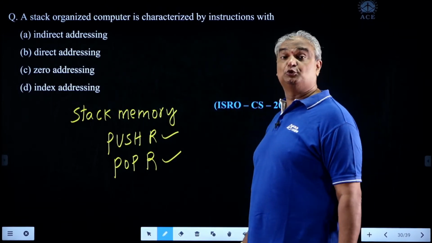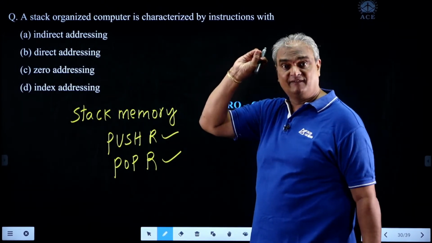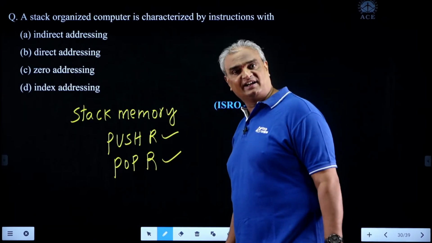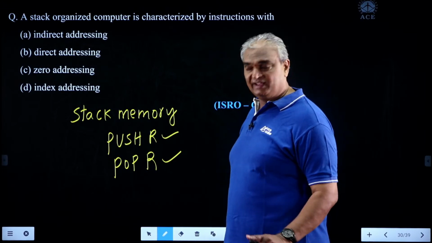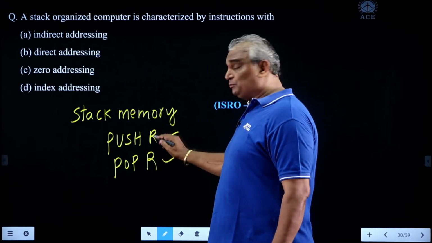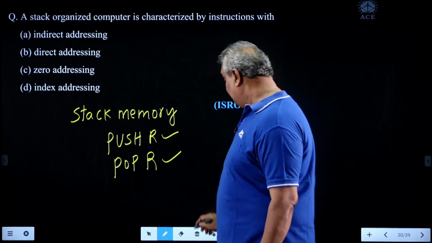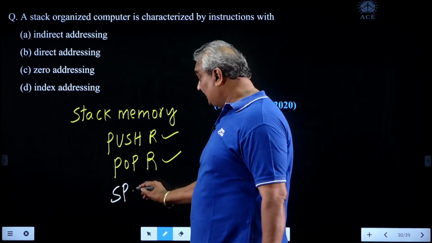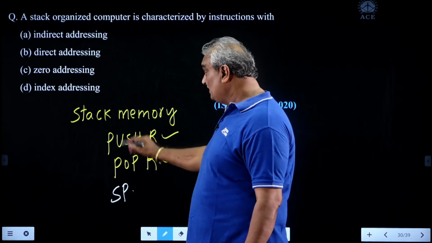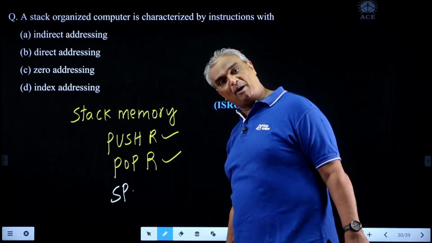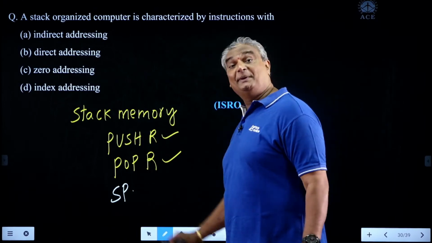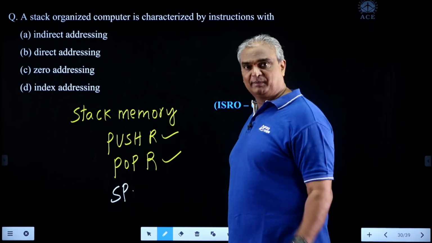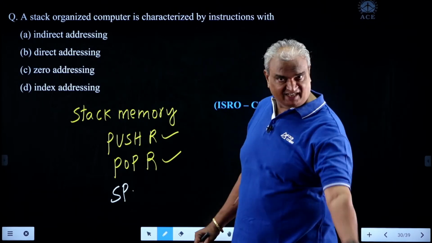Push R instruction is used to write the R content on the stack. Pop R instruction is used to read the stack content to the specified register. While executing push R and pop R instructions, SP, the stack pointer, provides the address of the stack. That SP is not given in the instruction. Instructions are nothing but push R and pop R. That's why SP is a register used to provide the address of the stack memory. That's why it is register indirect addressing mode.